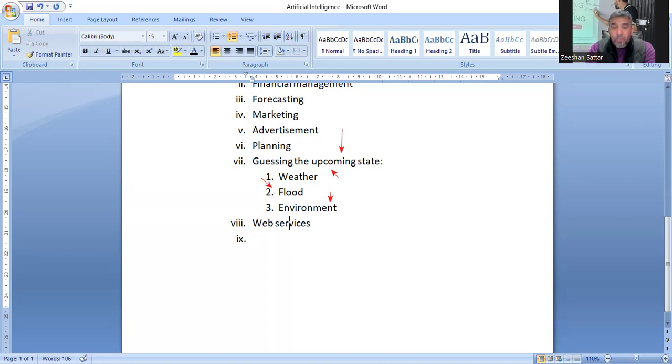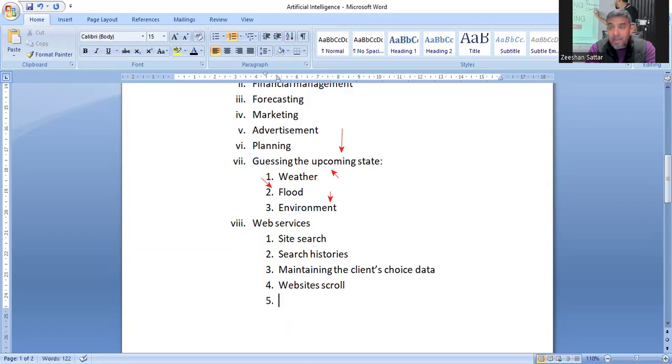For example, site search, site search histories, maintaining the client's choice data, these all the web services, websites scroll, and then optimization of the search engine, SEO, search engine optimization. These all things have been done by artificial intelligence.